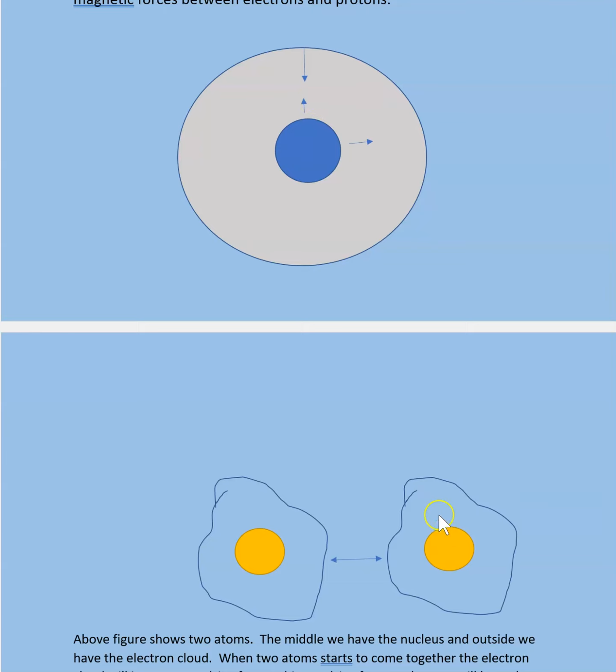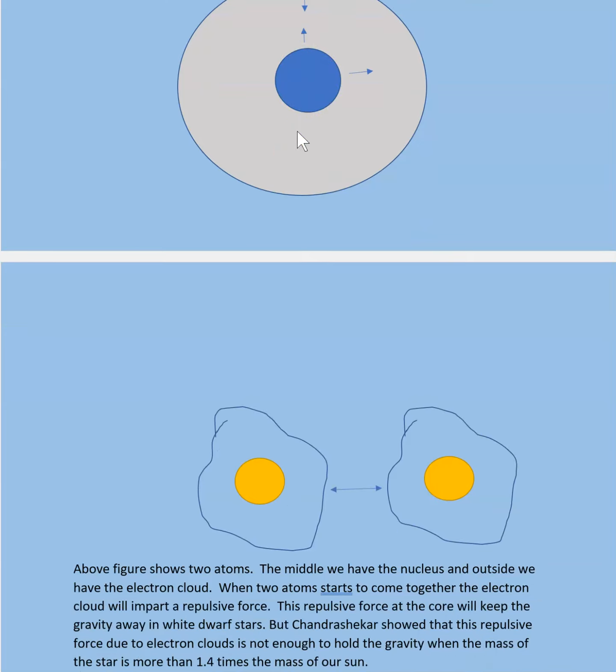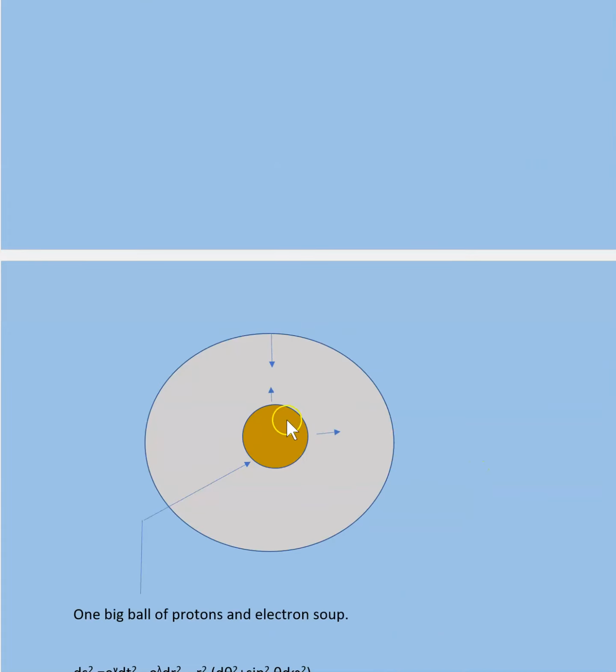The electrons get compressed into the protons and create neutrons, and then you have a ball of neutrons, and that's called a neutron star. So now we have a neutron star at the center, and the gravity is acting downwards. The neutrons, this big core, will have a repulsive force to hold back the gravity.